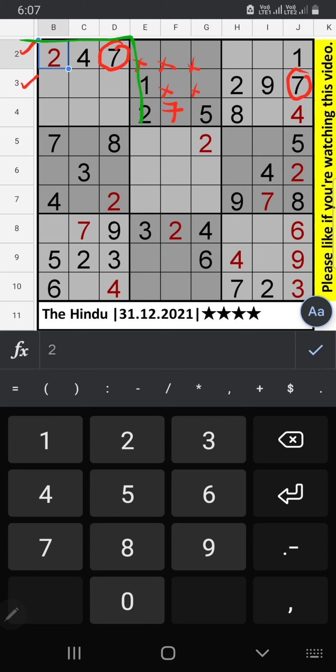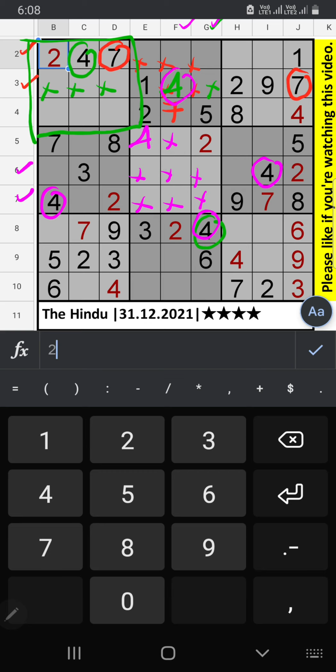First grid we have 4. Column G we have 4. So 4 can't come in these cells. 4 is confirmed here. 6th row, 7th row we have 4. Column F, column G we have 4. 4 can't come in these cells. 4 confirm here.